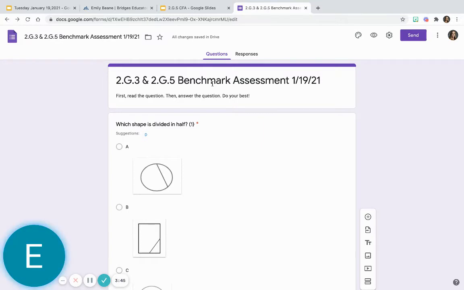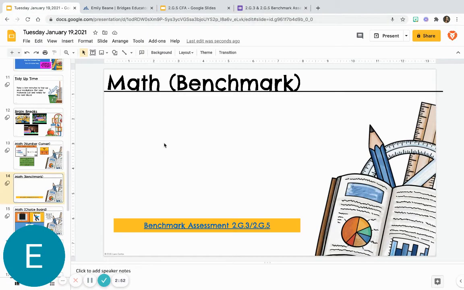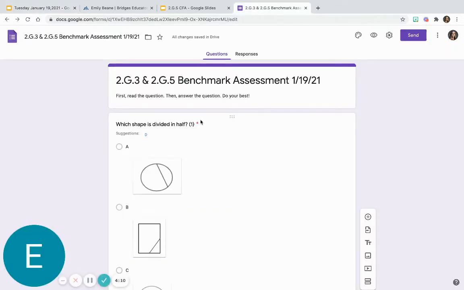But for a benchmark, I think it's fine for you to do it just on the computer, and that will mean that I have it right away and you don't have to worry about picking it up and dropping it off. So you're going to go to this slide. The video that I'm doing right now will be in this big blank spot, and you will click on Benchmark Assessment 2G3/2G5, and it will bring you to this.